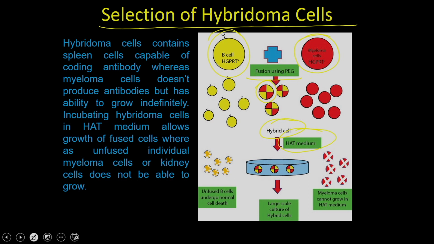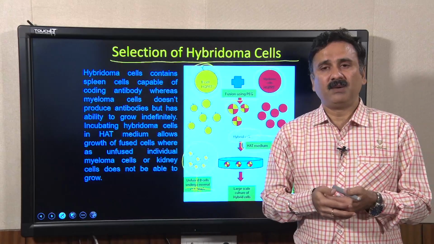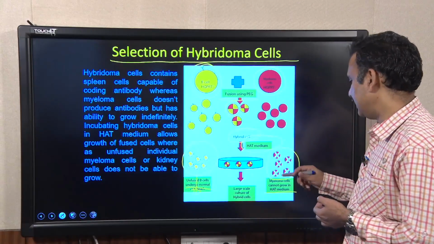the HAT medium, and what HAT medium is going to do is it is not going to allow the growth of the B cells, because the B cells are the primary cells. So, they are going to die after some time. The myeloma cells are also not going to survive, because the HAT medium has some inhibitors which are going to kill some of the crucial pathways present in the myeloma cells.